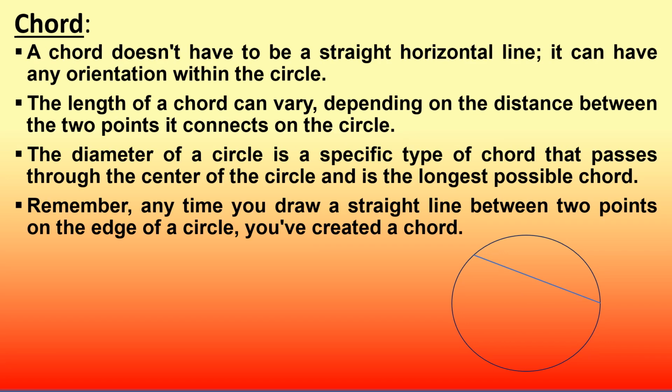A chord doesn't have to be a straight horizontal line, it can have any orientation within the circle. The length of a chord can vary, depending on the distance between the 2 points it connects on the circle. The diameter of a circle is a specific type of chord that passes through the center of the circle and is the longest possible chord. Remember, anytime you draw a straight line between 2 points on the edge of a circle, you've created a chord.